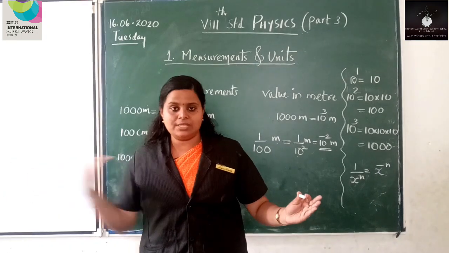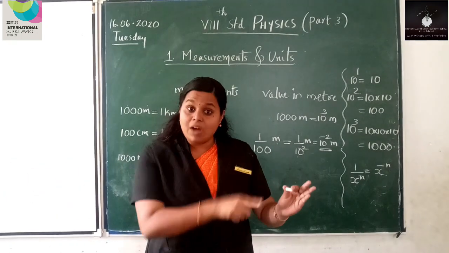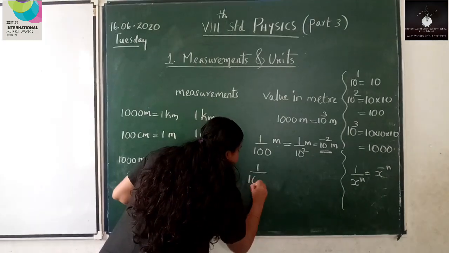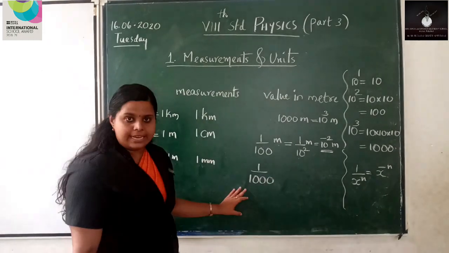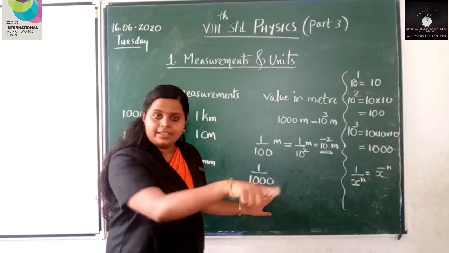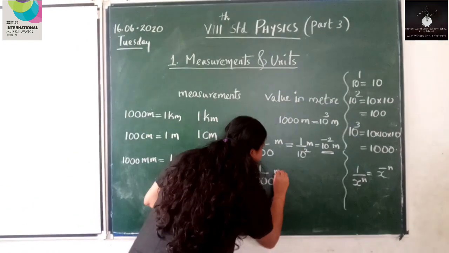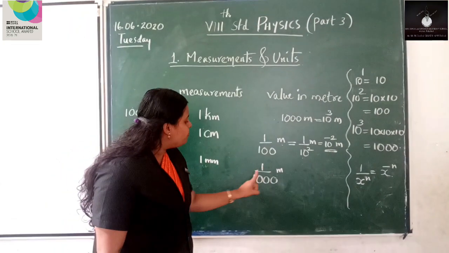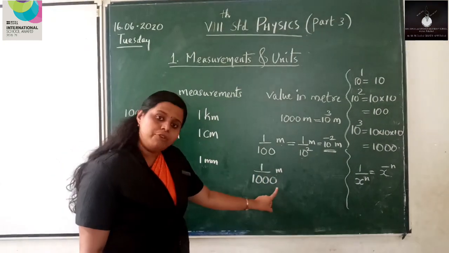And if you are taking a piece out of 1000, what is its value? It is 1 out of 1000. So, its value is 1 by 1000. 1 by 1000 of what? A meter. So, 1 by 1000 meter. So, 1 millimeter is equal to 1 out of 1000.